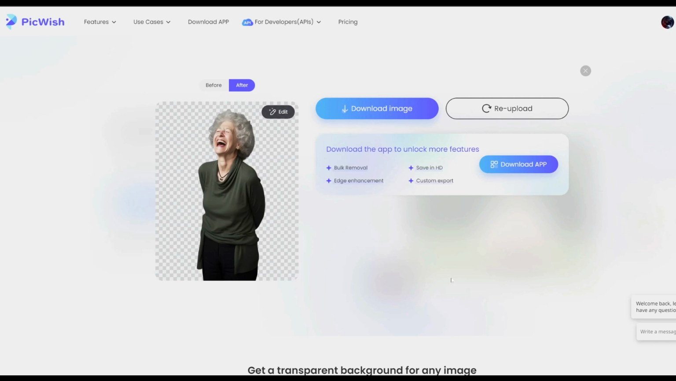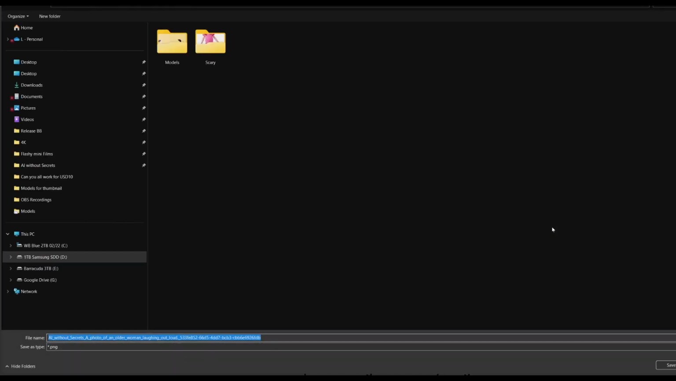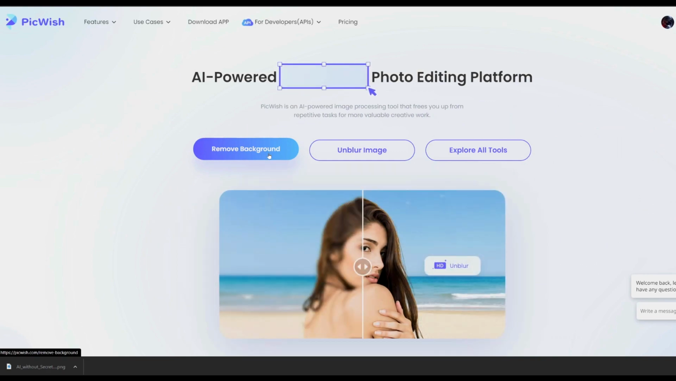And that is it, the background has been removed. It is as simple as that. Now just click the Download Image button to save the image with no background to your computer, as we will need it later. I'm going to repeat this process for the girl's picture as well as the carved-out pumpkins.